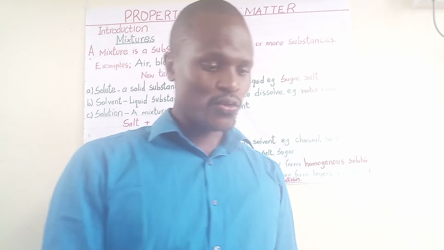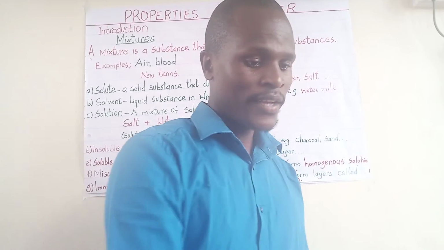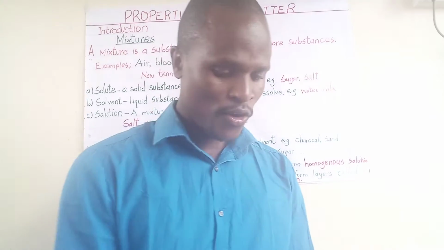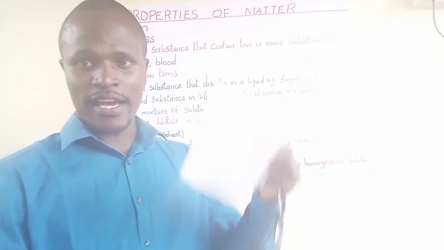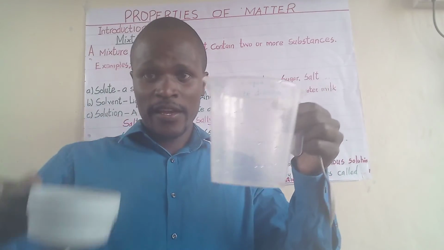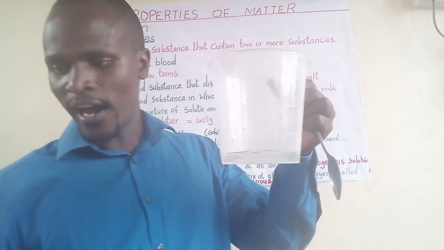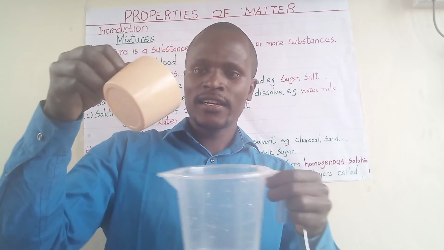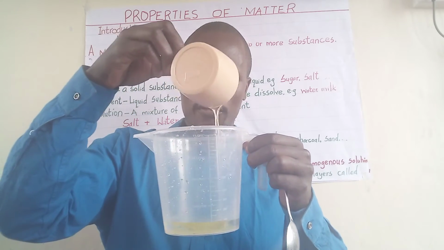We also have a case where two liquids cannot mix together. For example, I want us to do it together so that you can see. If you take water and mix it with oil, let's confirm if they will mix or not. In my container here, I've used the same container. This is my water. I've just put water inside, and then I want to add some cooking oil.